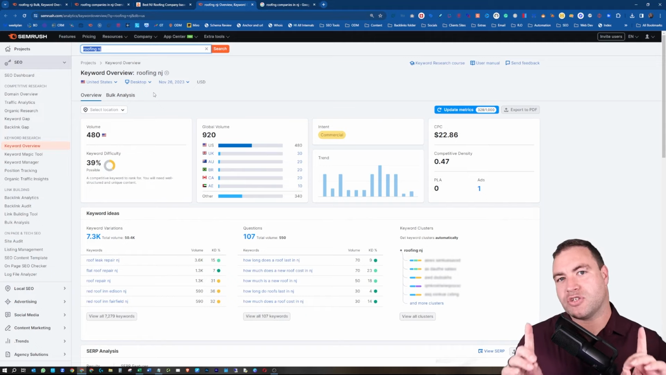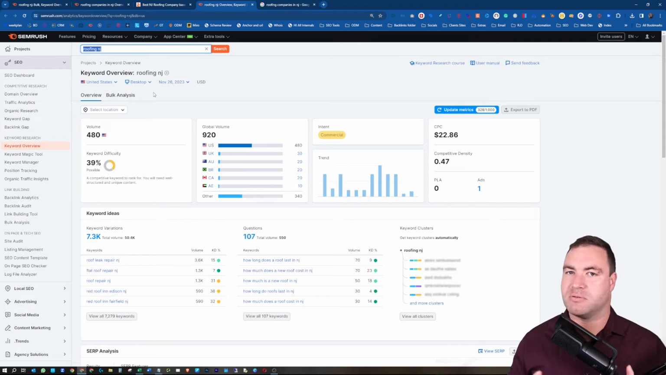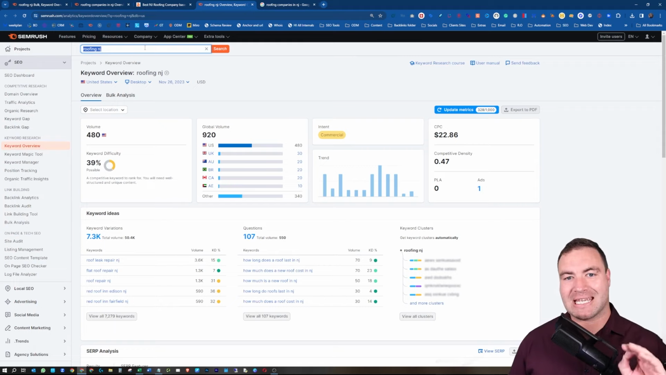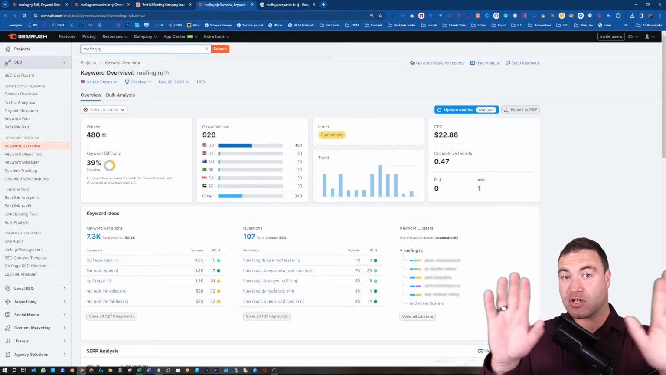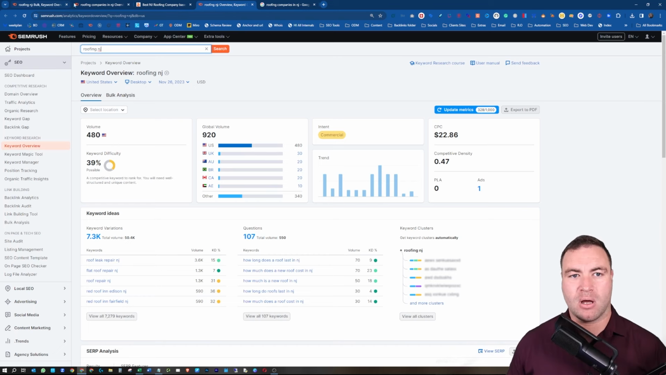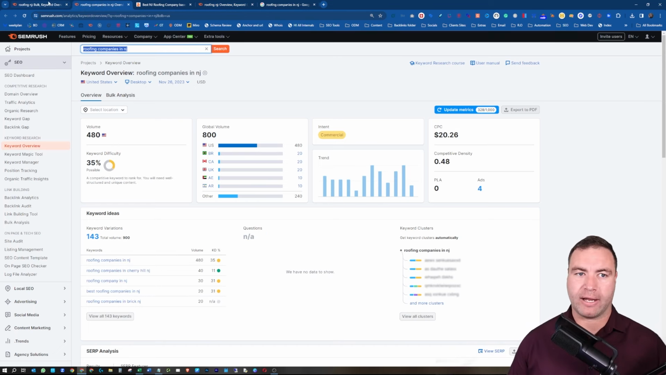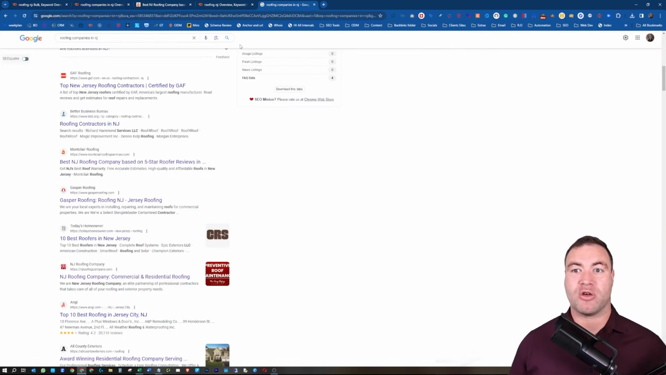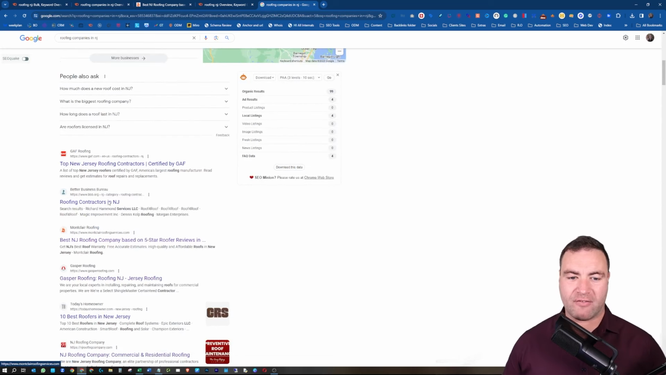Now, let me give you some additional tips. Again, double check that the intent is right. So if I was to go after this keyword, I've concluded roofing NJ is the keyword that I'm going to go after. Why? Because it has the most amount of volume. When I look at the one that's the same, that SERP offers up two heavy-hitting competitors that are going to be a little bit harder to push out.